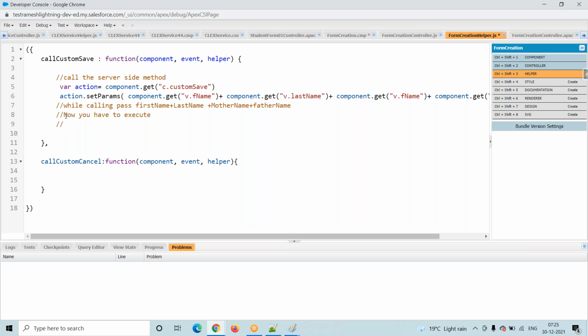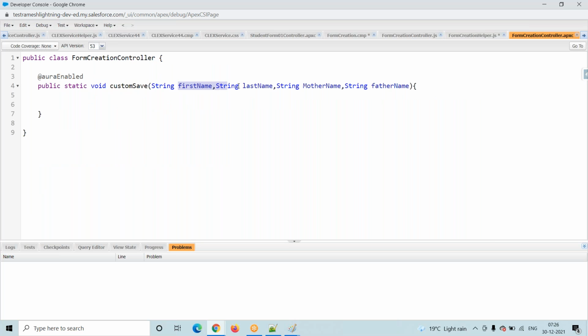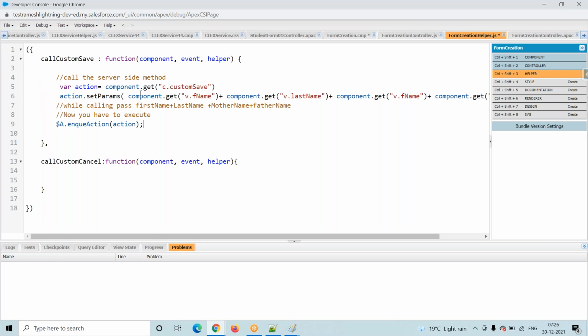How are we telling the method? We have $a dot NQ action. NQ action is one method. This is not the exact syntax; we'll discuss it in the next session. First we are calling this particular method. While calling, the method will ask, boss, you have to pass all these things. Yes, I am passing like this.